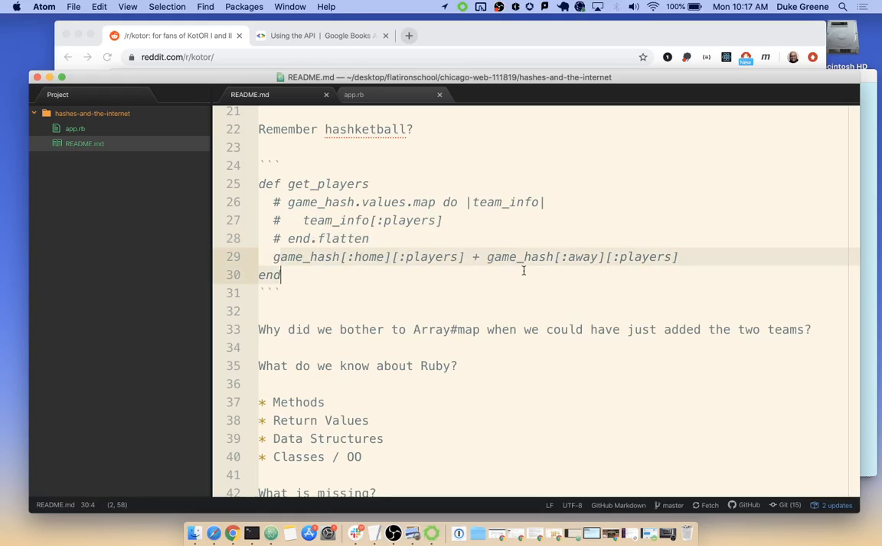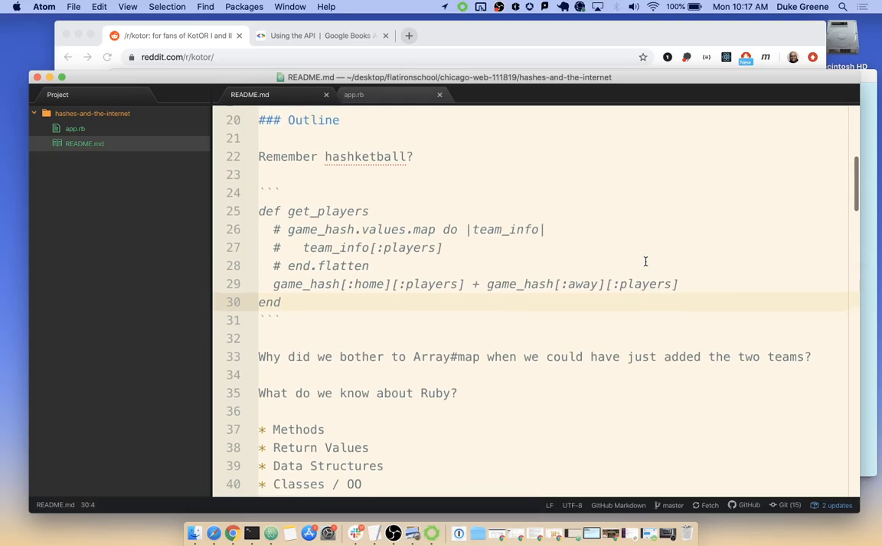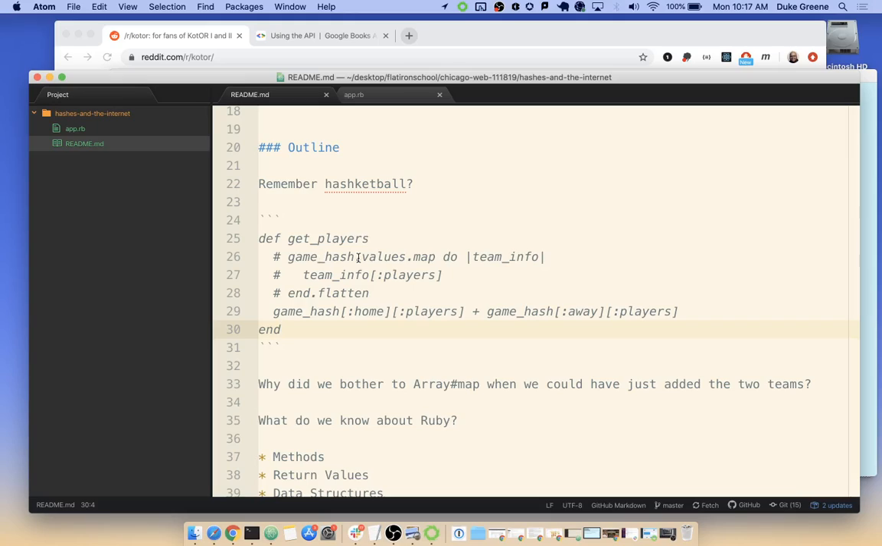Why not just take game hash home players plus game hash away players, because we know that those are the only two teams in the hash? Why do the work of iterating if we only have two of these things? That's my first question. Why did we decide that iterating might be a good idea instead of simply hard coding that we're going to have a home team and an away team when we need players? Any amount of team players can be fed into an iterator as opposed to just a thing of two teams. Okay, yeah, that's definitely a strength, right?